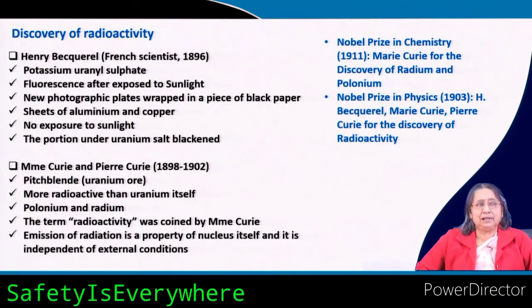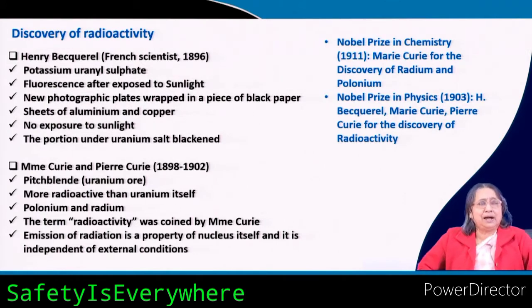He was very surprised, and then he did the same experiment again, and he wrapped the photographic plates even with aluminum and copper sheets, but still it was exposed.